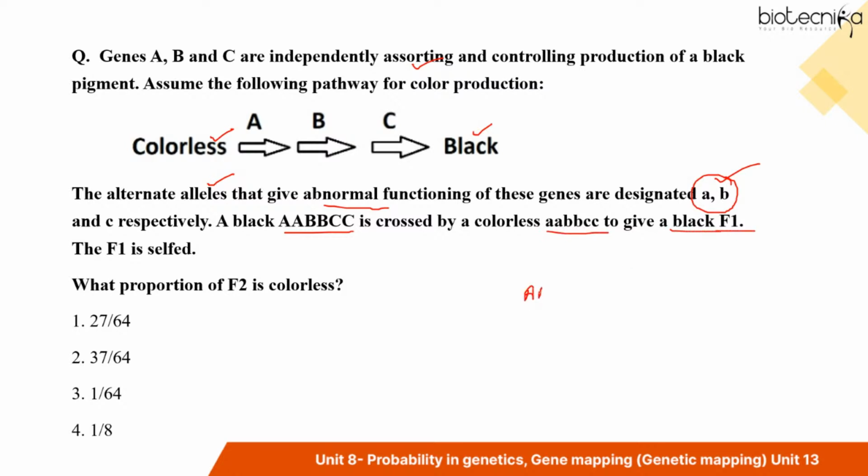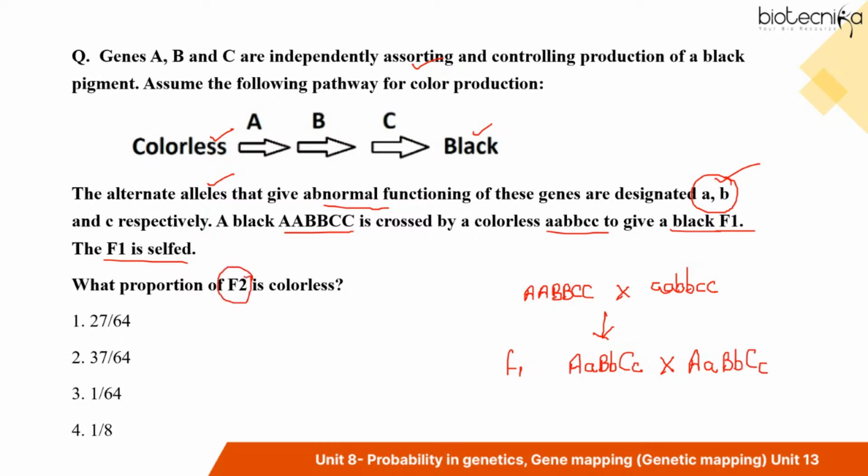You know this kind of cross, right? In Mendelian genetics, we have studied that when triple homozygous dominant is crossed with triple homozygous recessive, this is the parent generation, you get the F1 generation, which is triple heterozygous. So this is your F1 generation. Now, when the F1 is selfed, you have to perform this cross and find out what proportion of F2 is colorless.